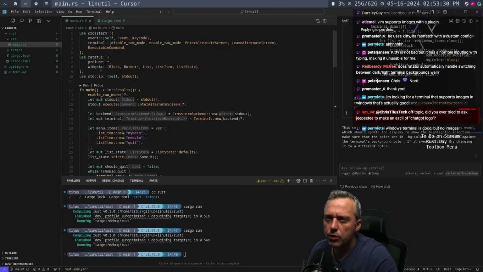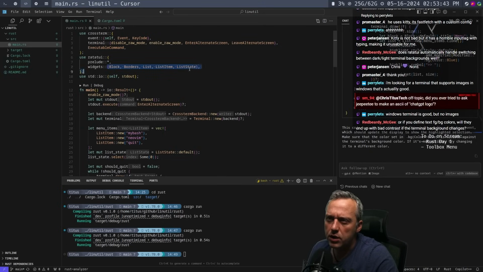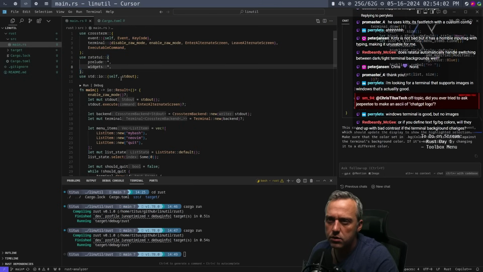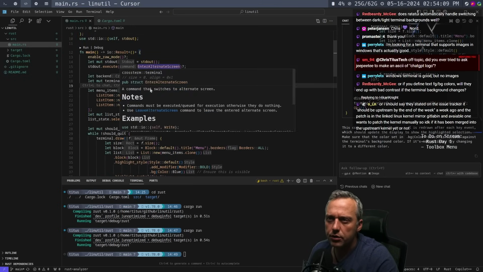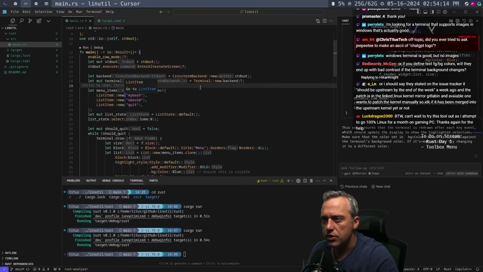Use that prelude and widgets. Instead of doing it this way, I think we can just do star, just to grab all of them. Probably doesn't matter on that, but it looks a little cleaner. When we're setting these immutable items like this, let's set that up. And then we have the list. So we have our main function, standard, enter alternate screen, blah, blah, blah. We have menu items. That's already set.